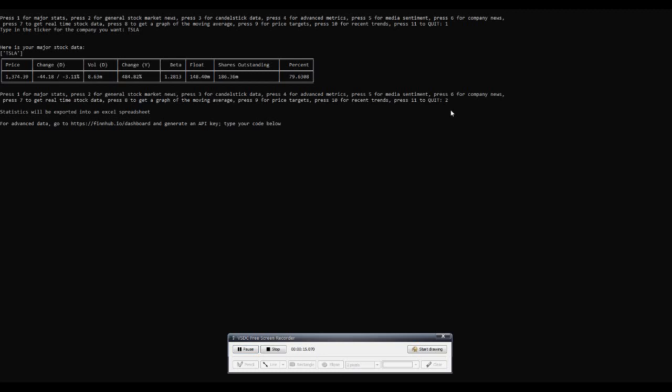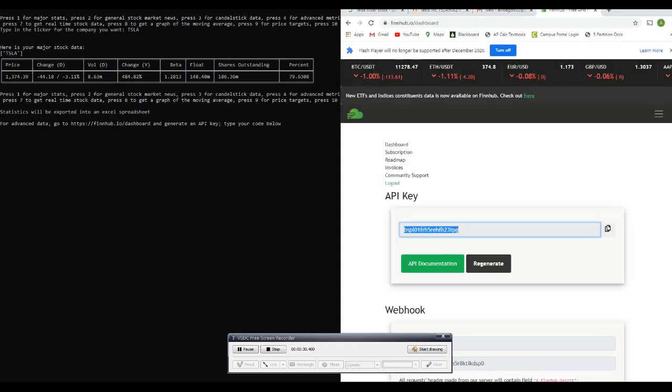And now as you can see, it gives you this notification that says, for advanced data, go to finnhub.io. So the reason this message shows up is because now we're not web scraping anymore. We're going to take this data from an API. Okay, and this API, fortunately, is free, and it automatically generates an API key. You just make an account real quick, and I'm going to copy and paste this API key into here.